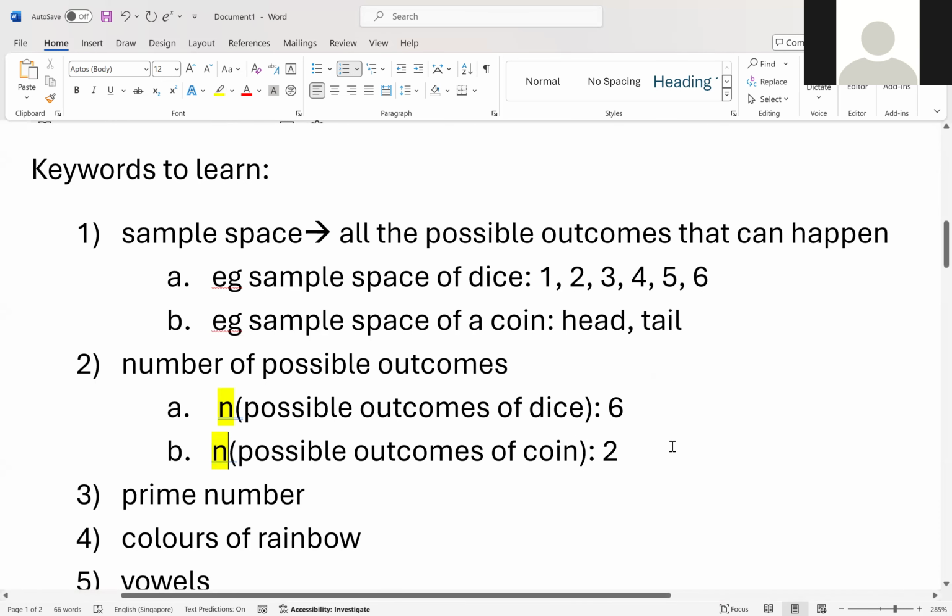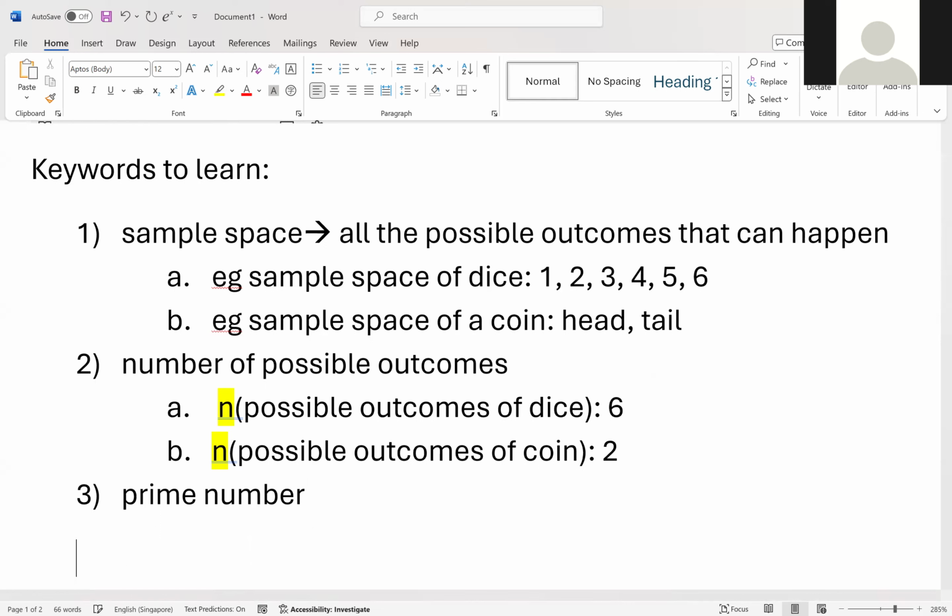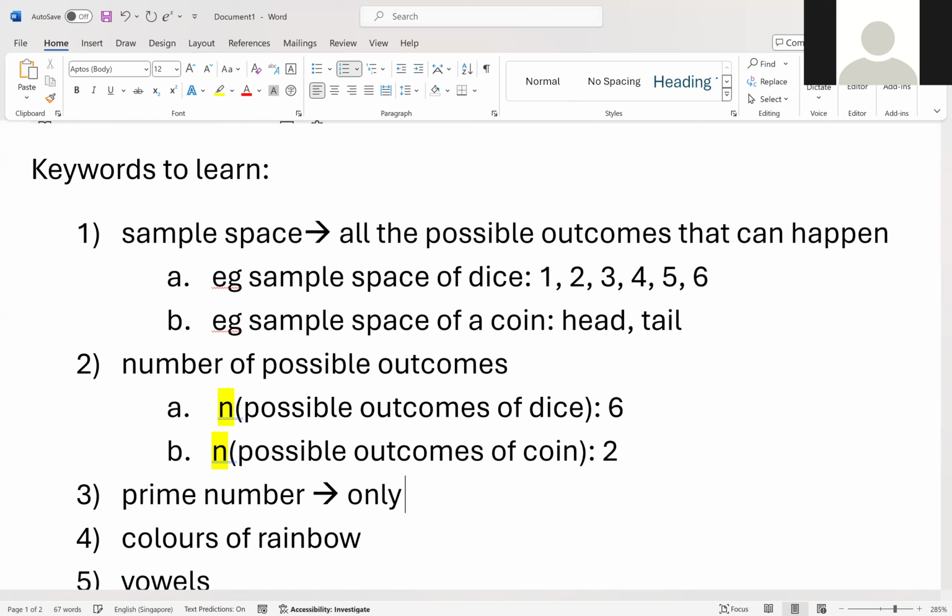All right. So right now, prime number. This one you have to know. What's the definition of prime number? Who remembers? Only divisible by only 2 factors, which is 1 and itself, correct?